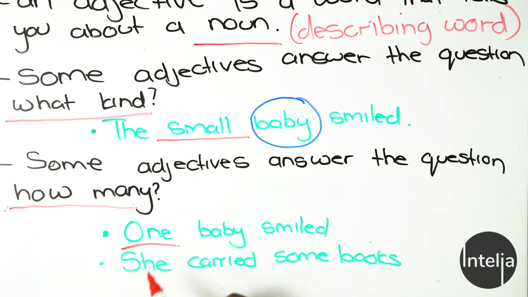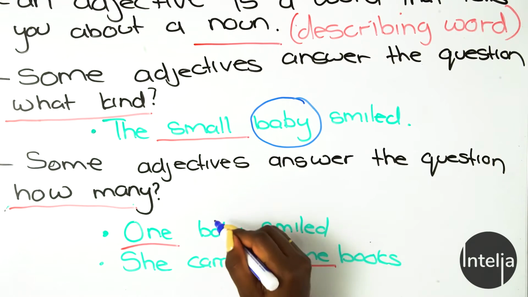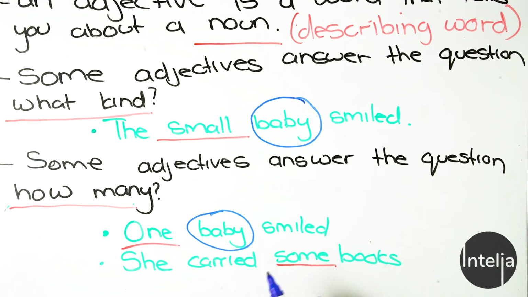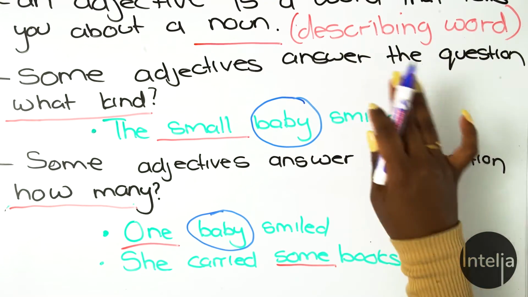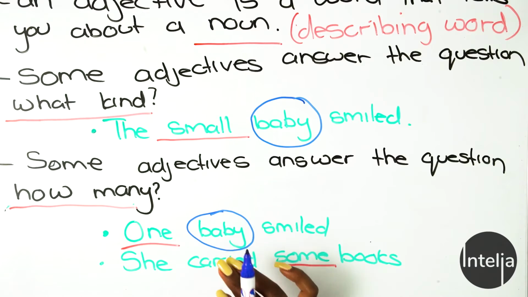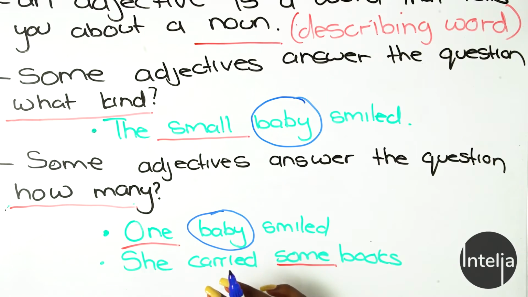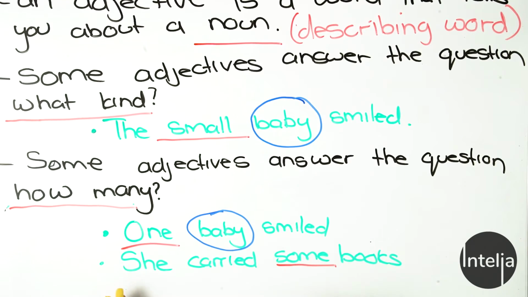How many? One baby smiled. She carried some books. So you see, here's our noun in sentence 1. So the noun is still being described, as adjectives are describing words, and they're describing that there's only one baby. How many? In our second sentence, she carried some books.